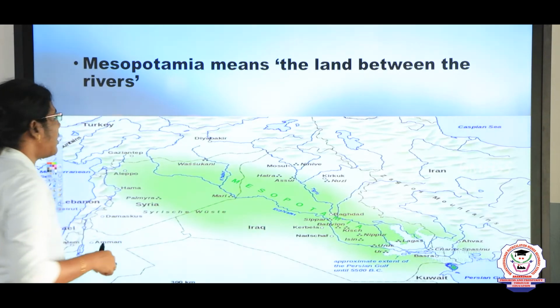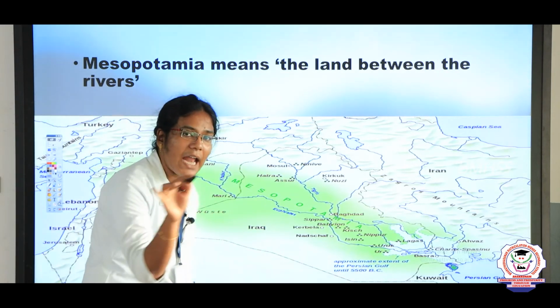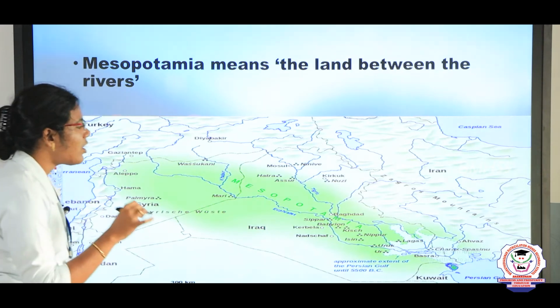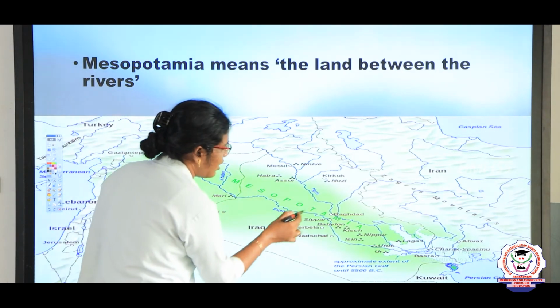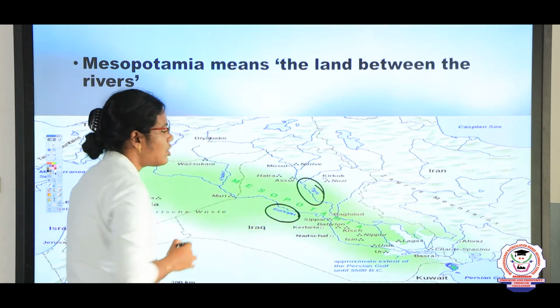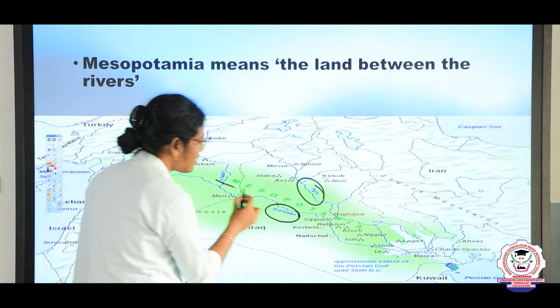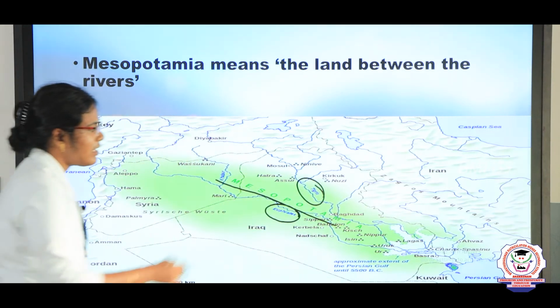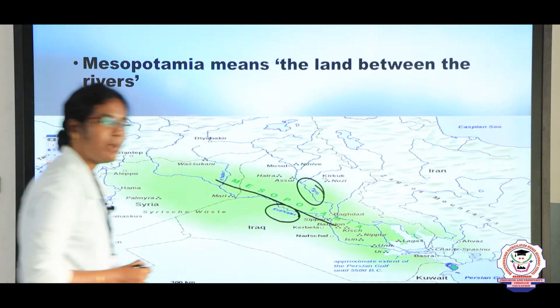So Mesopotamian means the land between the two rivers. So what are the two rivers? That is nothing but, children, the Tigris and Euphrates. So Mesopotamian means the land present in between the two rivers, the Tigris and Euphrates.